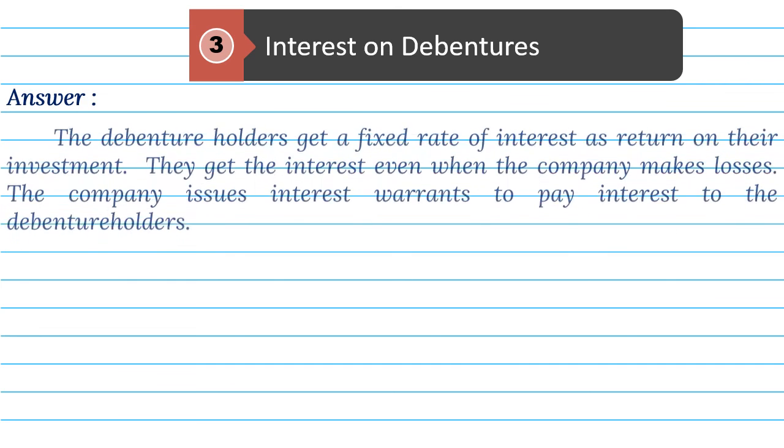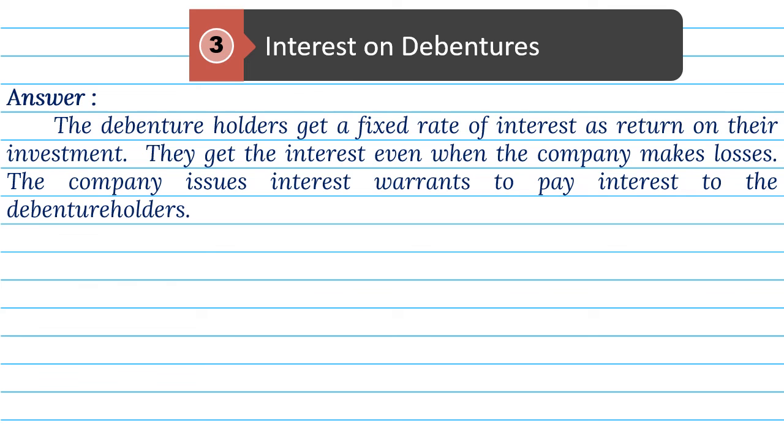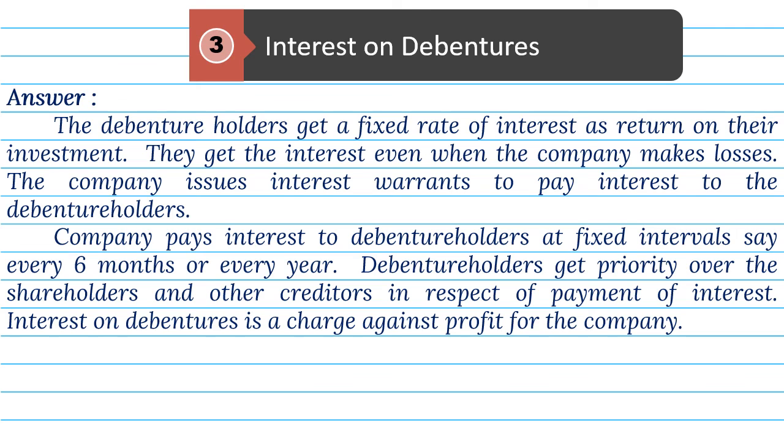Answer. The debenture holders get a fixed rate of interest as return on their investment. They get the interest even when the company makes losses. The company issues interest warrants to pay interest to the debenture holders. Company pays interest to debenture holders at fixed intervals, say every 6 months or every year. Debenture holders get priority over the shareholders and other creditors in respect of payment of interest. Interest on debentures is a charge against profit for the company.